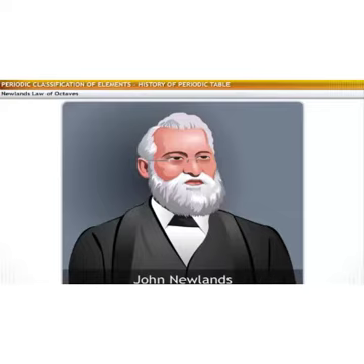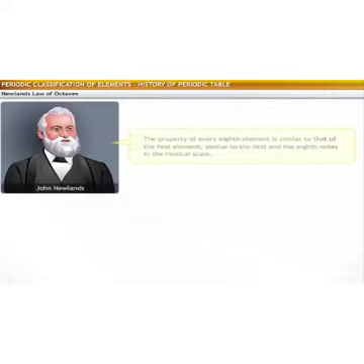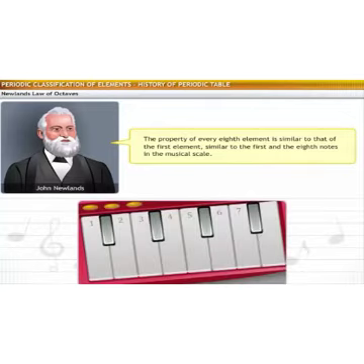Next, the English chemist John Newland put forth Newland's law of octaves. Newland noted that when elements are arranged in increasing order of their atomic weight, the property of every eighth element is similar to that of the first element, like the eighth note in the musical scale.